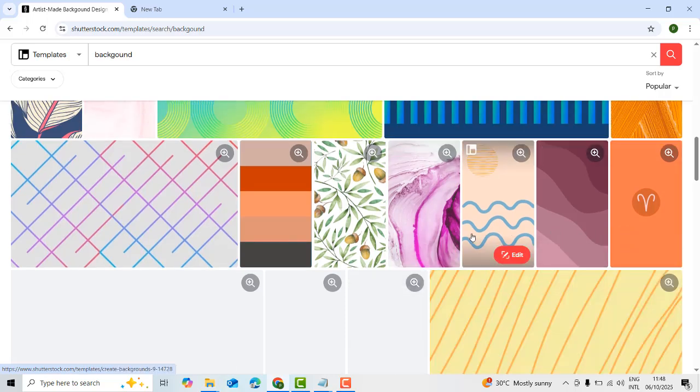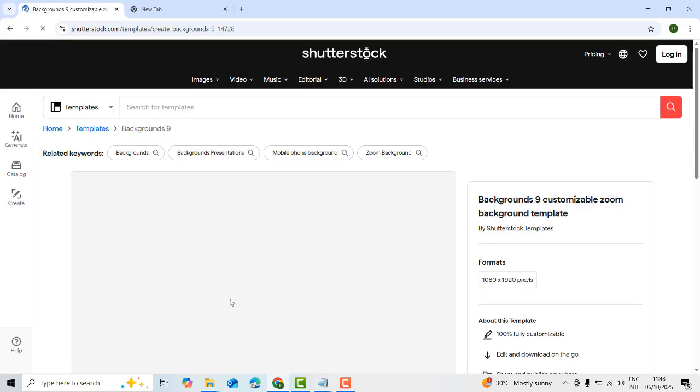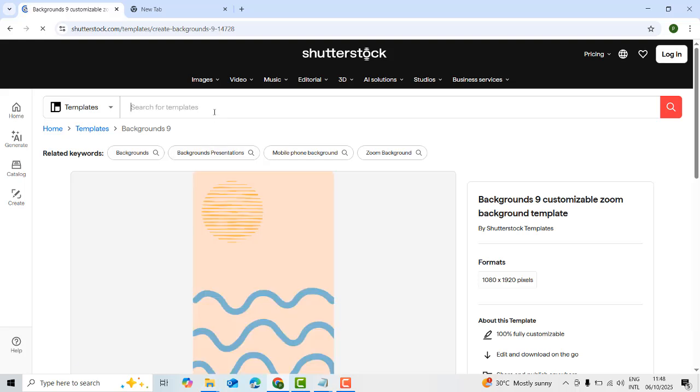Here the templates are also there. You can just edit this template and put it up. When someone downloads it, you will be able to make money online. Here is another one. I'm going to search for flyer, visiting card or business card.